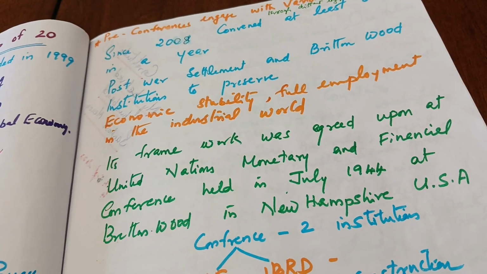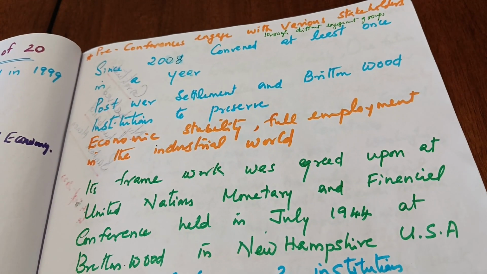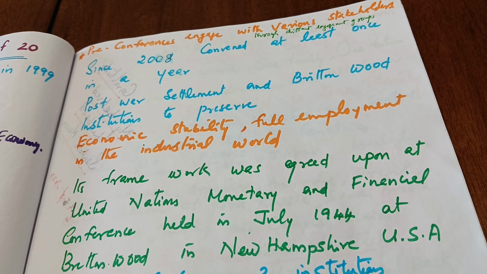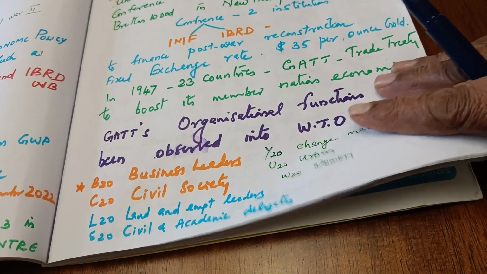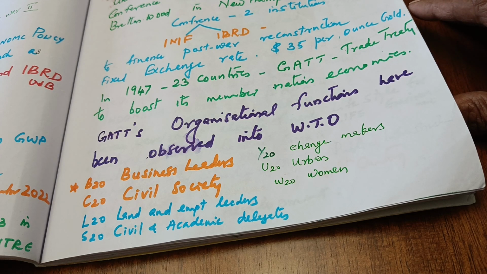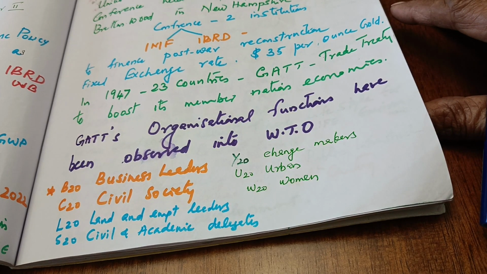There were several pre-conferences engaged with various stakeholders. Who are the various stakeholders? They were engaged through different engagement groups. B20 is the business leaders, C20 is the civil society, L20 is labour and employment leaders, S20, no, not S20, is the civil and academic delegates, Y20 is the change makers, U20 is the urban people, and W20 is the women group.